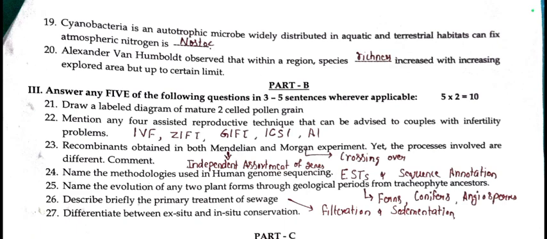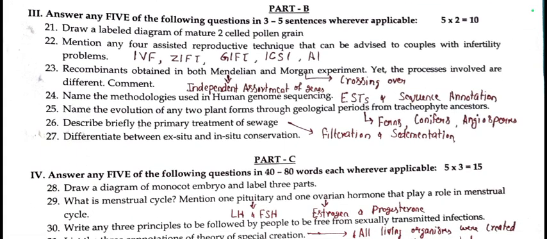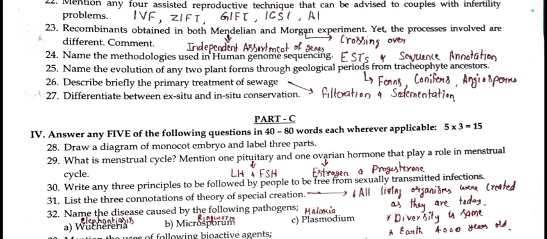Now in part B, 21st question is a diagram of two-celled pollen grain that everyone knows. 22nd, four assisted reproductive techniques I have mentioned: IVF, ZIFT, GIFT, ICSI and AI. And 23rd question, recombinants obtained in both Mendelian and Morgan experiment, yet the processes involved are different.